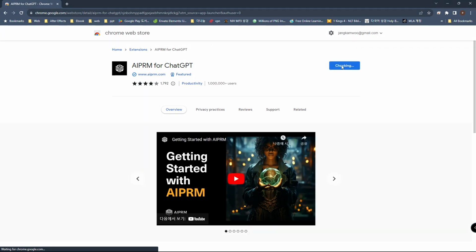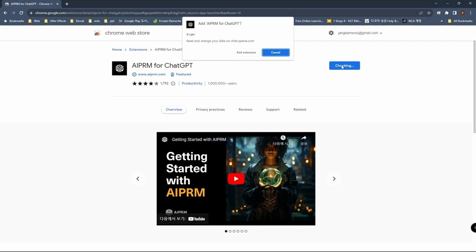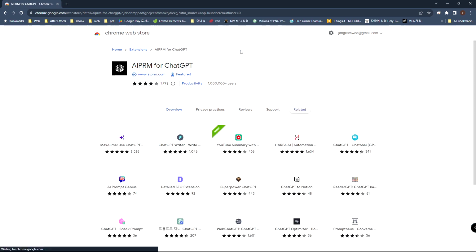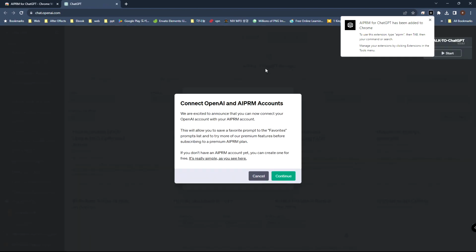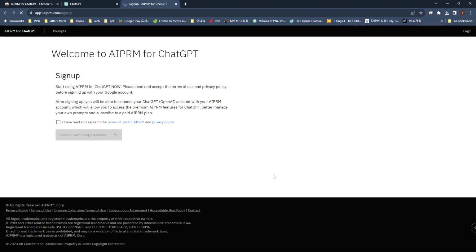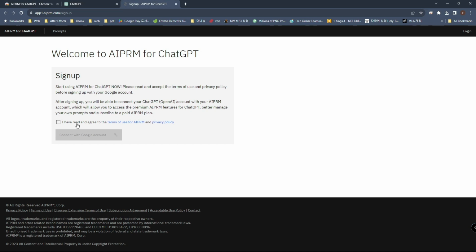Click Add to Chrome to install the extension. A small dialog box will open saying, "This extension can read and change all your data on all websites. If you don't like it, click Cancel," but I'm going to click Add Extension to continue. You'll be taken to the ChatGPT website with another small dialog box asking for account connection. Click Continue. You'll be taken to the website for signing up to AIPRM.